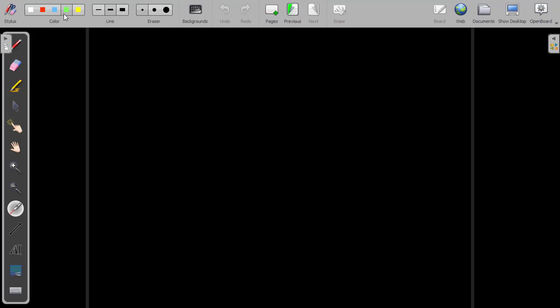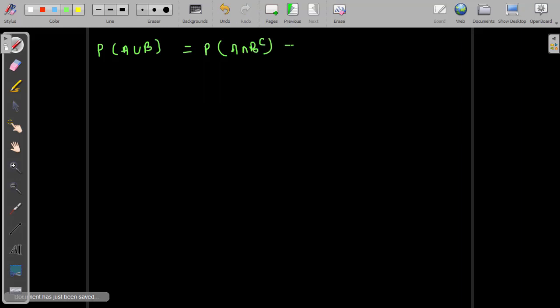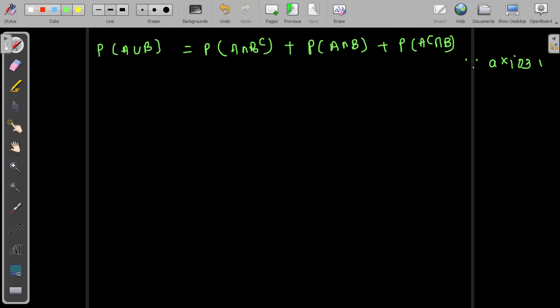So the next step is, the probability of A union B is equal to the probability of A intersection B complement, plus the probability of A intersection B, plus the probability of A complement intersection B, using axiom number 3.